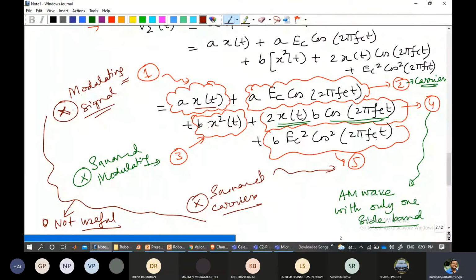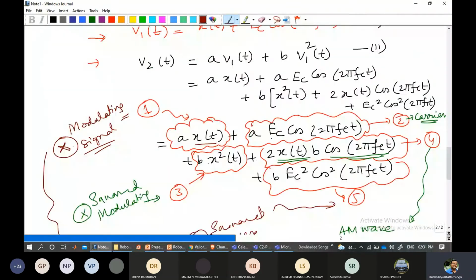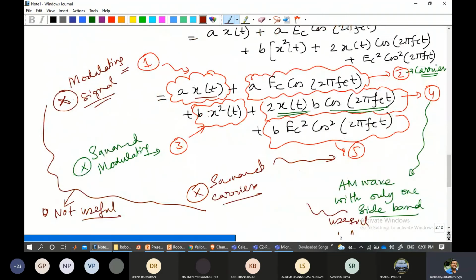But these 2 and 4 are basically useful information. Because in the second one, it is the carrier that we are looking at, Ec cos 2 pi fc t, and as we know, the carrier is actually transmitted with the modulating signal. The other part is the fourth one, because it is nothing but a scaled component of the AM wave.